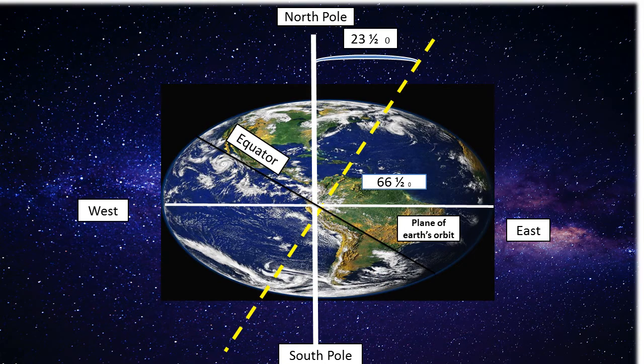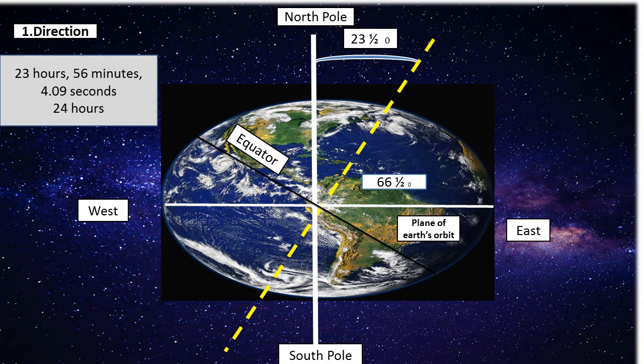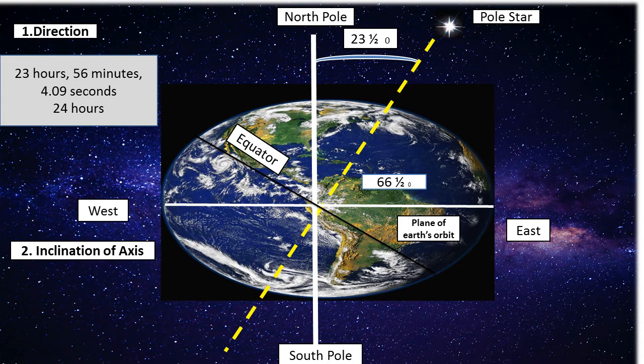Following are the characteristics of rotation. First, direction. The Earth completes one rotation from west to east on its axis in 23 hours, 56 minutes, 4.9 seconds. Roughly, it takes 24 hours to complete one rotation. Second, inclination of axis. The Earth is always tilted in the same direction as it moves round the sun. That means, Earth is tilted towards the pole star. The angle at which the Earth is tilted is known as the inclination of the Earth's axis.